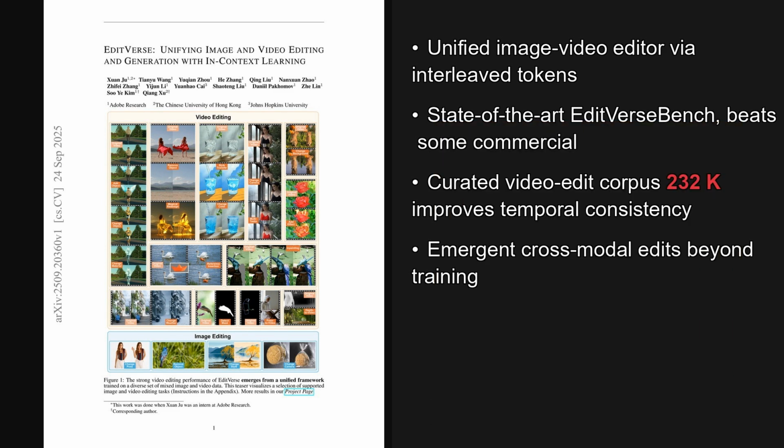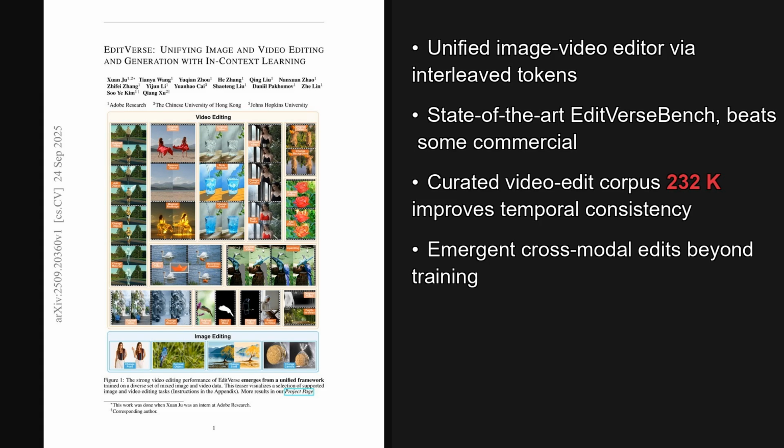I'm Alex. Today we're looking at this paper from the Hugging Face trending list, published on September 24th, 2025, just yesterday. The big hook is a single model that edits and generates both images and videos using one unified token sequence, and it reaches state-of-the-art, even surpassing some commercial systems.